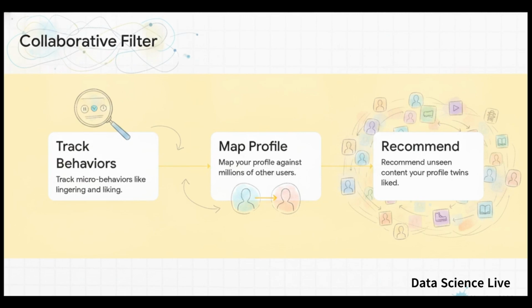They use a fascinating system called collaborative filtering. Step 1, the algorithm tracks your micro behaviors, like lingering on a video for just a few extra milliseconds. Step 2, it maps your behavior against millions of other users to find your exact matches, your profile twins. Finally, step 3, it recommends unseen content based on what your matches liked. So if you and another user both watch coding videos and your twin suddenly likes a hiking video, boom, the algorithm instantly pushes that hiking video to your feed.